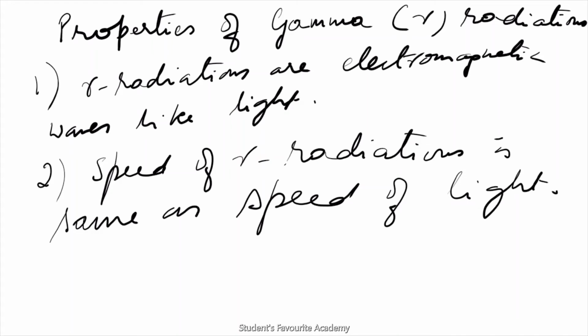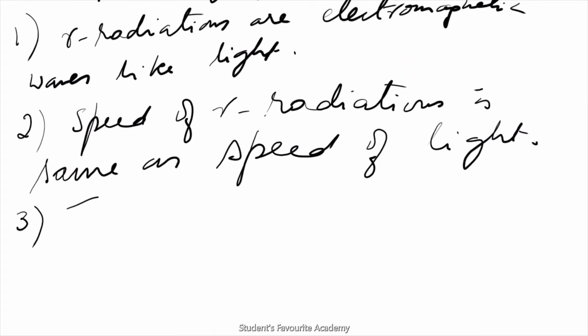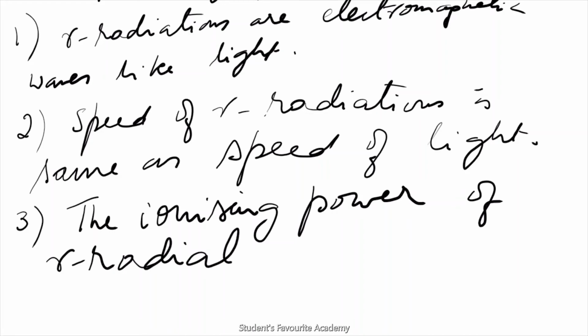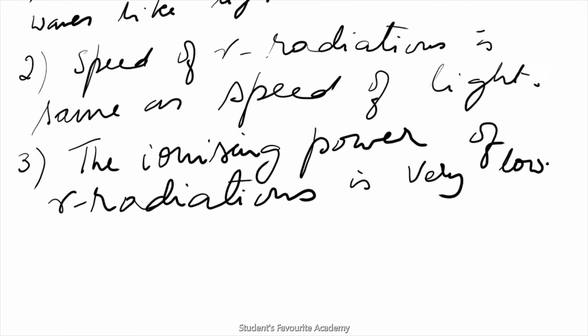The ionizing power of gamma radiations is very low.